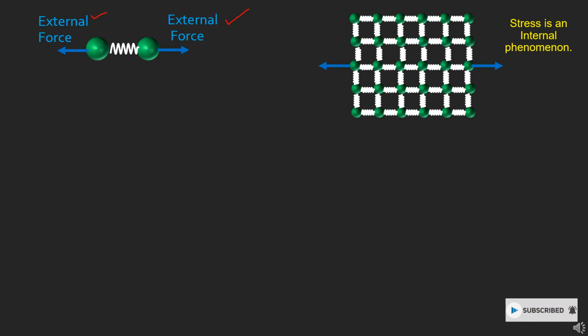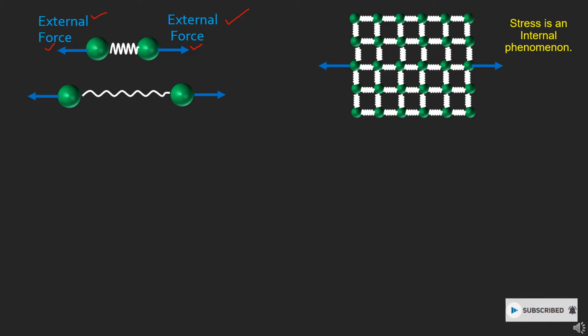Here we are applying a tensile force. A tensile force is a force whose effect is to create extension in the material. Here you can see we are pulling it from both sides, and this force is trying to elongate the spring. When you apply this external force, the spring will elongate.